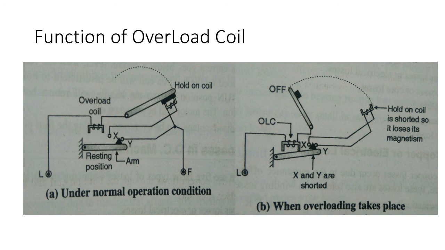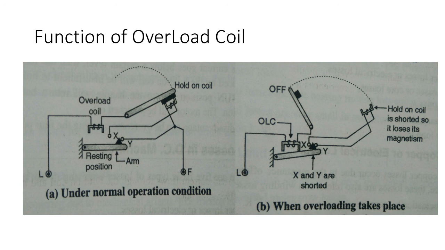As points X and Y are short circuited, the hold on coil is short circuited. The voltage across it reduces to zero. The hold on coil will lose its magnetic properties and the handle is returned back to the off state. Thus, the motor is saved if it draws an excessive current from the source.